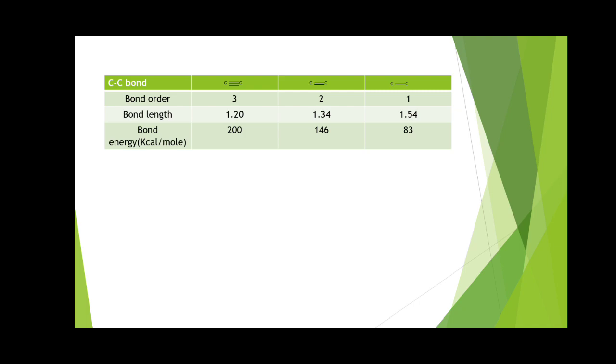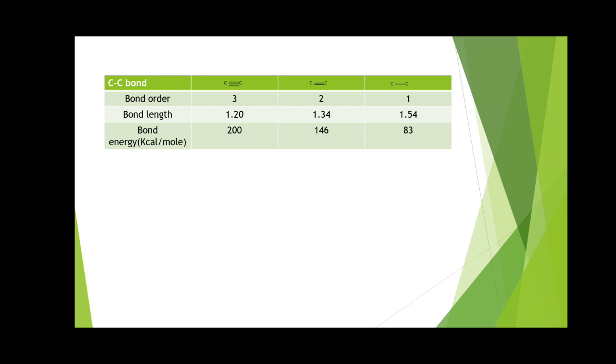And if you look at the bond energy in these 3 cases, for a carbon-carbon triple bond you require 200 kilocalories per mole of energy to break it. But for a carbon-carbon double bond the energy decreases to 146 kilocalories per mole. And for a carbon-carbon single bond, the energy becomes about 83 kilocalories per mole.